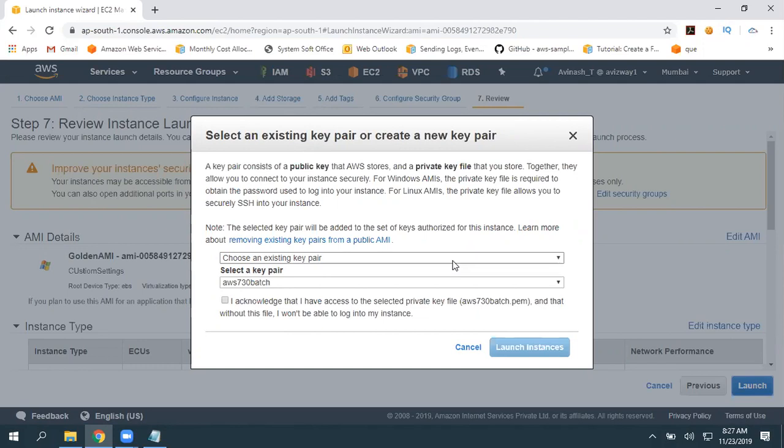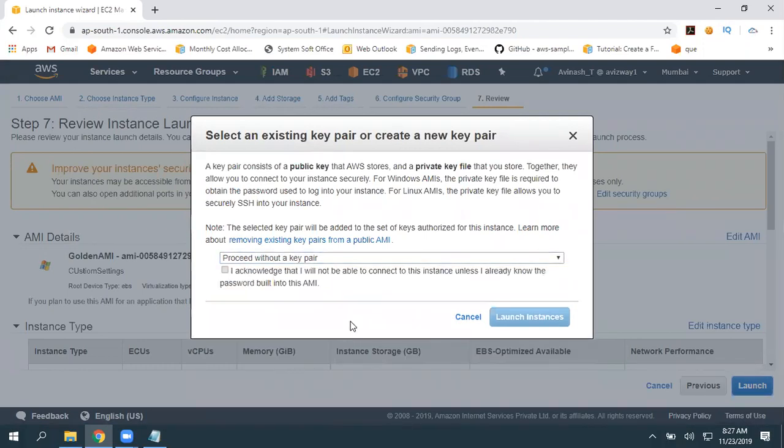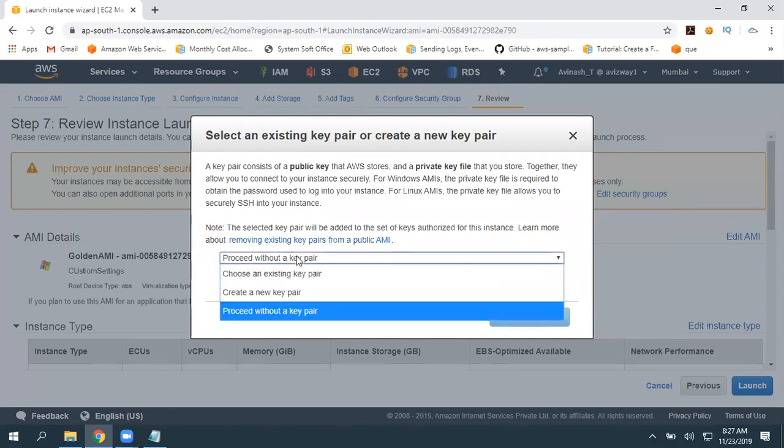Now, if you associate a key pair, can you use that to get connected to your instance? No. So that is why we have this third option: proceed without a key pair. As I already know that the AMI is modified with a custom password, I really don't need to associate any key pair. If you don't modify that, yes, you can associate a key pair or use the same. So here I'm going to select proceed without a key pair.